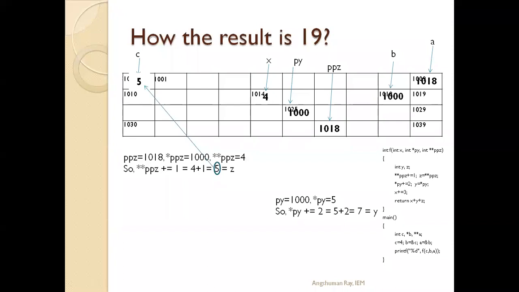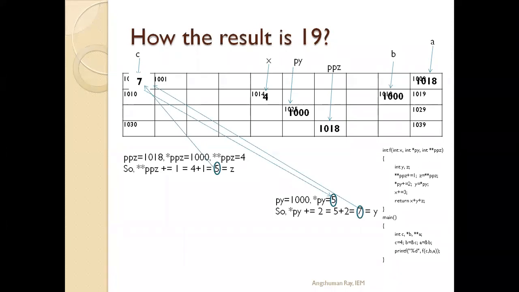So this value we have retrieved, and this value 7 will be stored again at 1000 location, and it is also stored at Y location. So from here we can tell the value stored at Z is 5 and value stored at Y is 7.